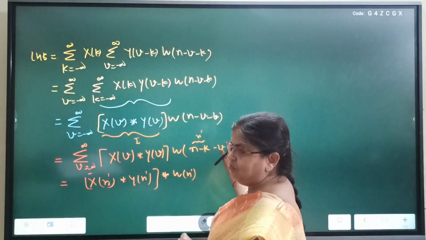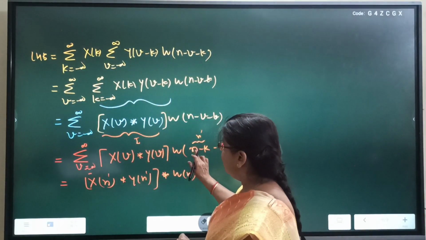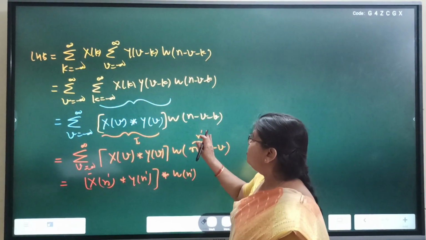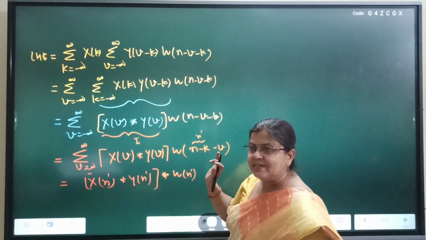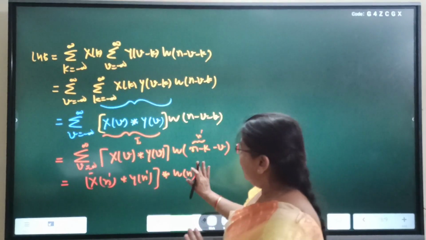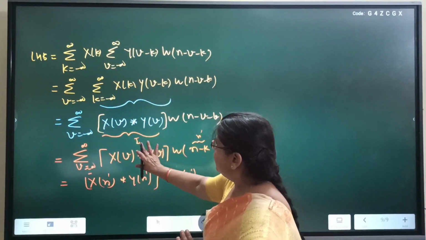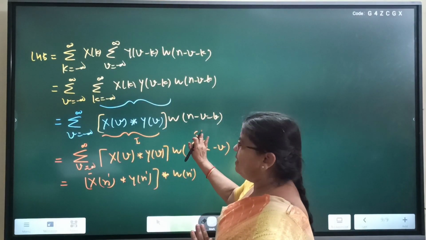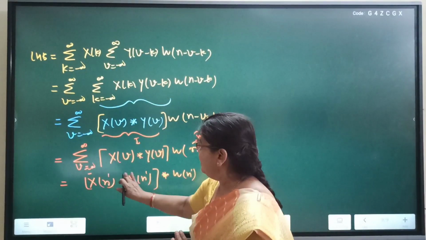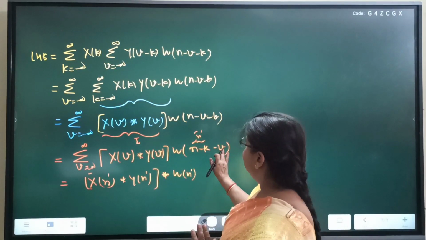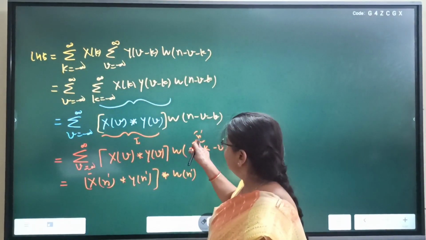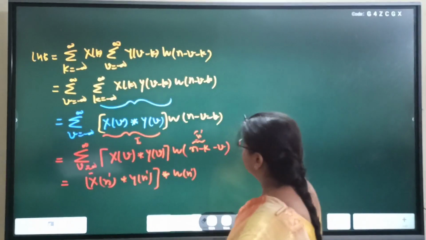independent variable minus v. But here the independent variable is not n, it is already shifted by k units, n minus k, so let it be the new independent variable n dash. Now you recognize how we can write it as a convolution. This is the first sequence, the dummy variable is replaced by the independent variable n dash, so x n dash convolve y n dash convolve w n dash. Now put the value of n dash. What is n dash? n minus k.